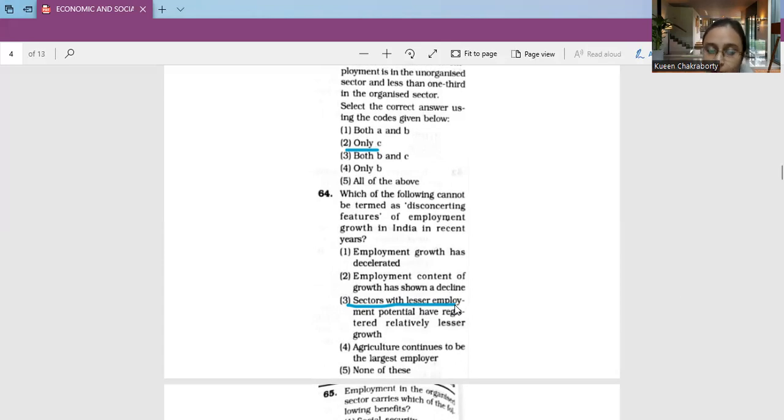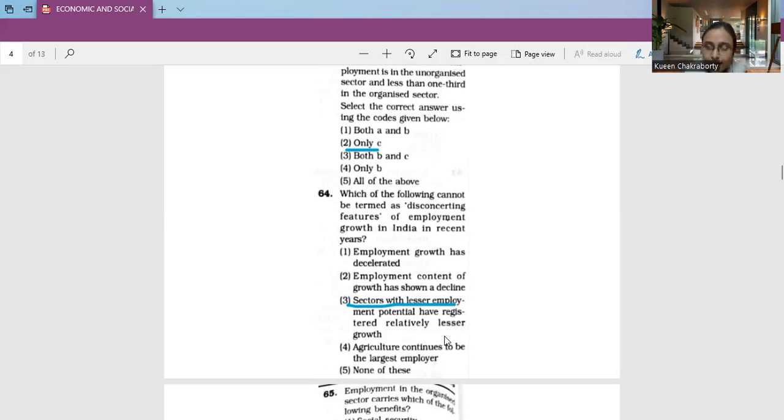And fifth point, most of the employment growth has been contributed by the unorganized or the informal sector. So in that case, we will be choosing this option number 3 to be the correct answer. That is for question number 64, option 3, that is sectors with lesser employment potential have registered relatively lesser growth.